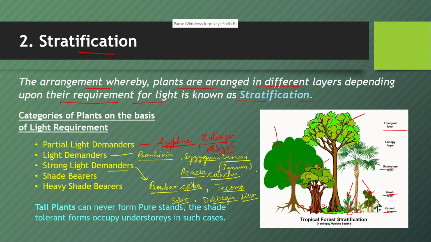Okay, so we have already mentioned here Dalbergia, but this is another species. This is Dalbergia latifolia. It's a small straighter tree. And here we have Dalbergia sissoo, which is called sagwan, tali. Okay, next are shade bearer plants. Now these are the plants which can grow very well even if there is a low intensity of light.